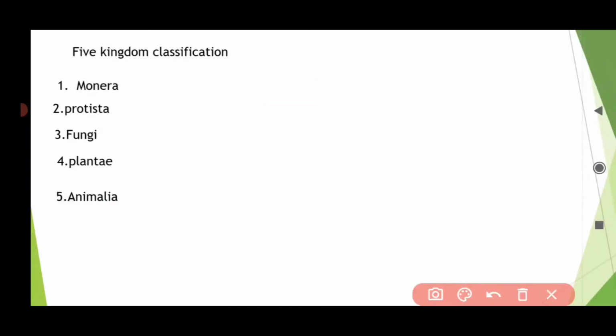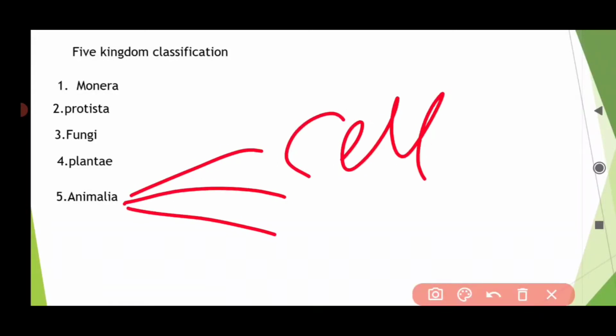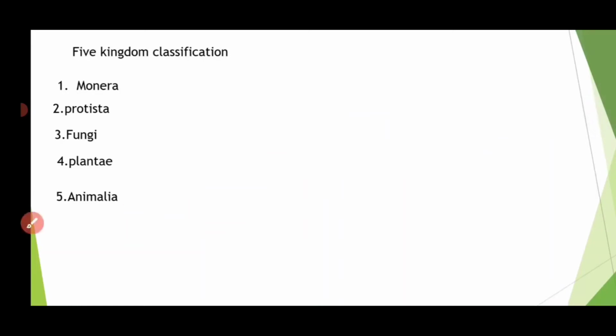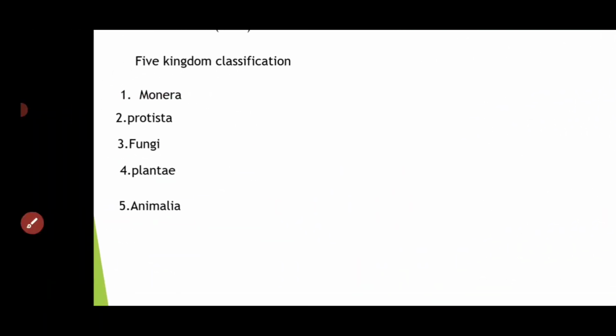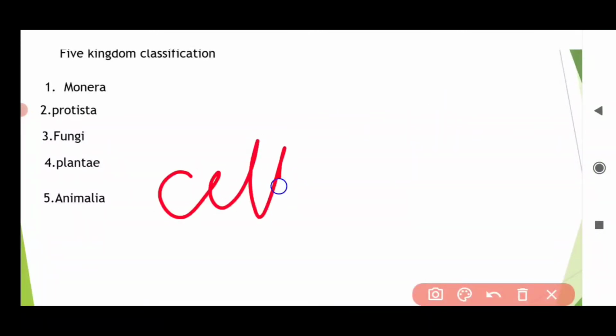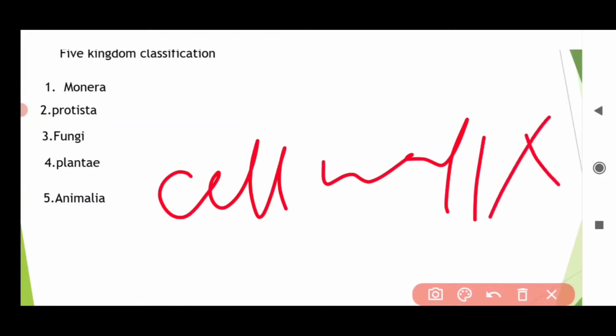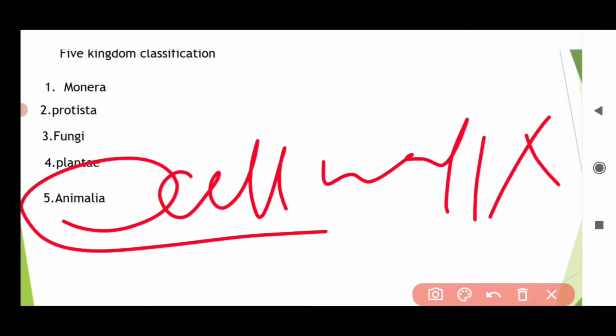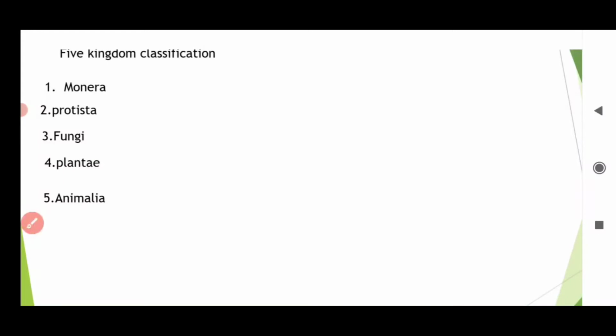They have cells, tissues, organs, and organ systems. And Animalia do not have a cell wall; the cell wall is absent in Animalia.